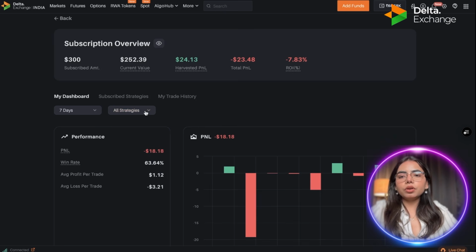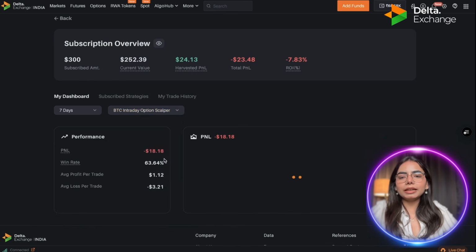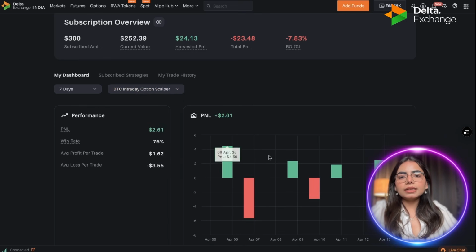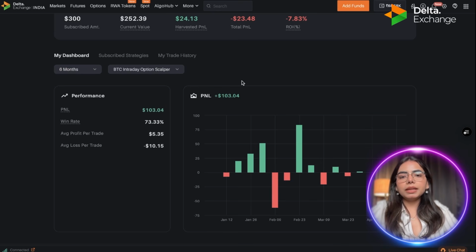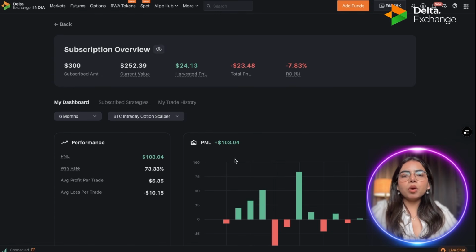Along with that, you can go to the all strategy drop down menu, and if you want to analyze any single strategy, you can simply click on that strategy, and here you can analyze that particular strategy from this dashboard. For example, on the Bitcoin intraday option scalper strategy, in 7 days I have made $2.61, whereas if I click on 6 months or 30 days, my PNL is $103 from this particular strategy. The win rate is 73.33% and average profit per trade is $5, whereas average loss per trade is minus $10, right? So this is how, if you want to analyze an individual strategy, you can do it from here.